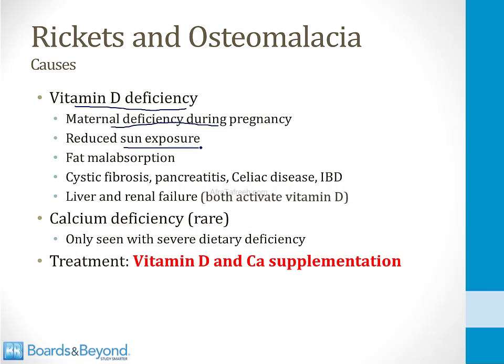Vitamin D is also a fat-soluble vitamin, so if a person has fat malabsorption, they can become vitamin D deficient. So you can see fat malabsorption in cystic fibrosis, pancreatitis, celiac disease, inflammatory bowel disease. All of these things could potentially lead to vitamin D deficiency and rickets and osteomalacia. And then finally, you need your liver and your kidneys to make the active form of vitamin D. So if a person has liver or renal failure, they cannot make enough active vitamin D, and that can lead to rickets or osteomalacia.